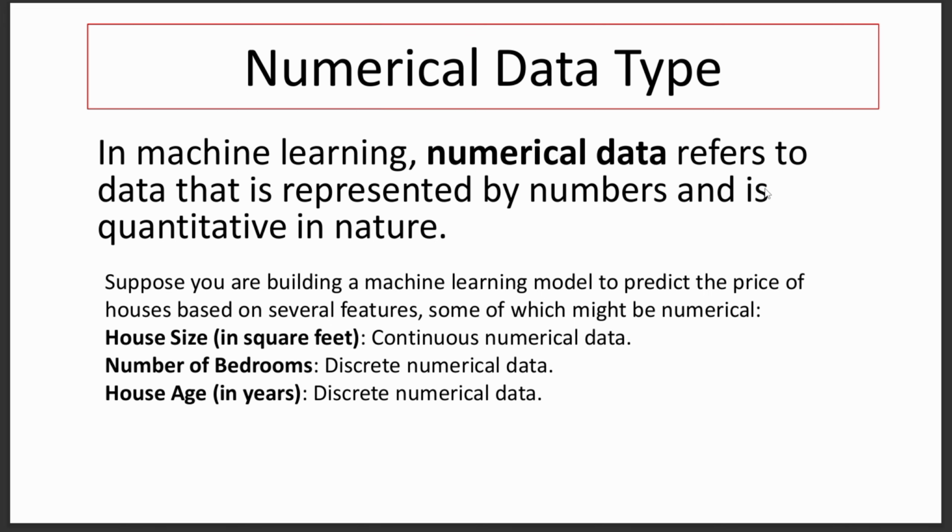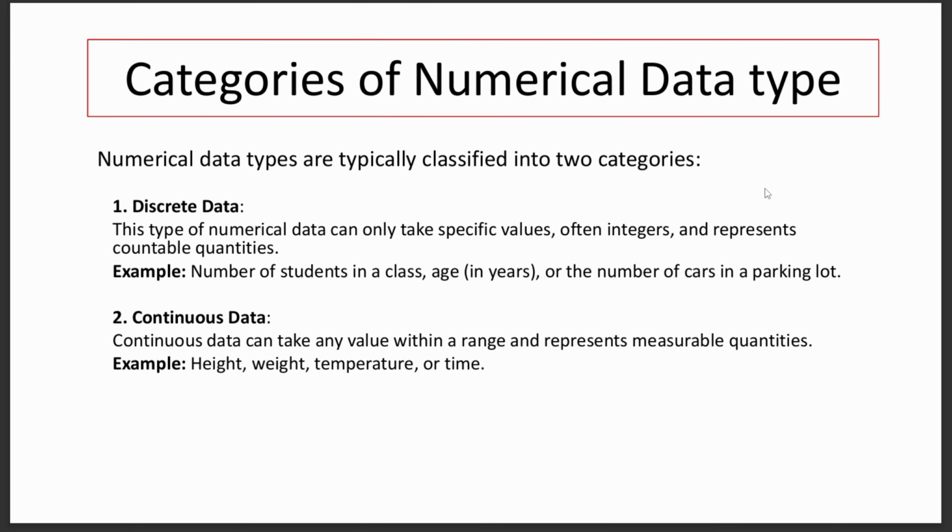Why is it continuous? Because it can be in decimals, or maybe not. And the second one is number of bedrooms, discrete numerical data, like we have 2, 3 or 4 bedrooms, but we never have 2.5 bedrooms. The other thing is house age in years, which is a discrete numerical data type. So these are the categories of the numerical data type.